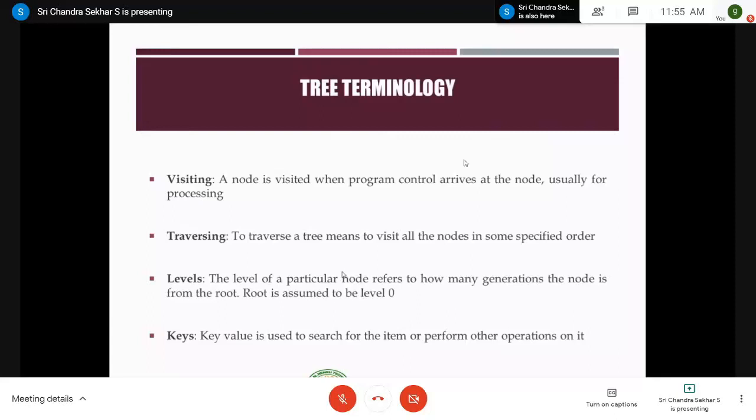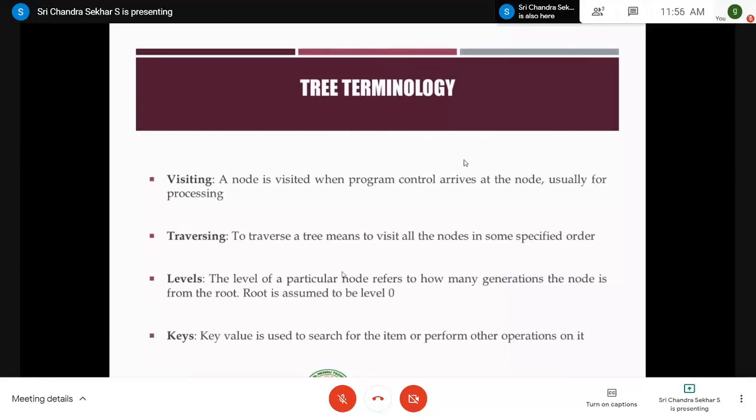Similarly, there are a number of other terminologies, that is visiting a node. Visiting is different from traversing. Maybe you will get confused when you do pre-order, post-order and in-order traversals in the next few slides. Visiting is nothing but you go to that particular node and then you perform some operation. That means you are visiting that node to do some processing. For example, you visit that node to print the node value. That is one visiting, right?